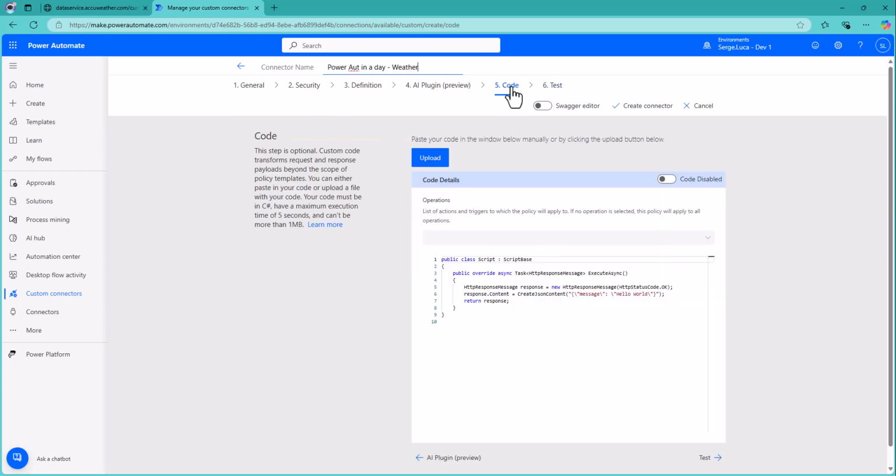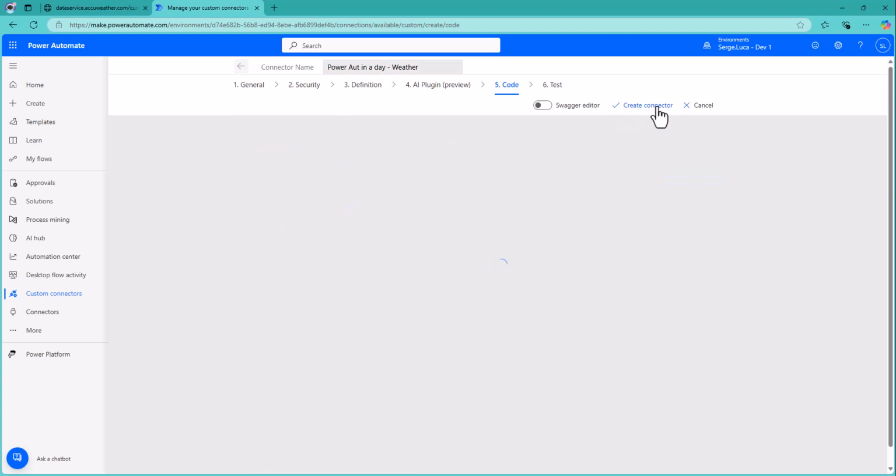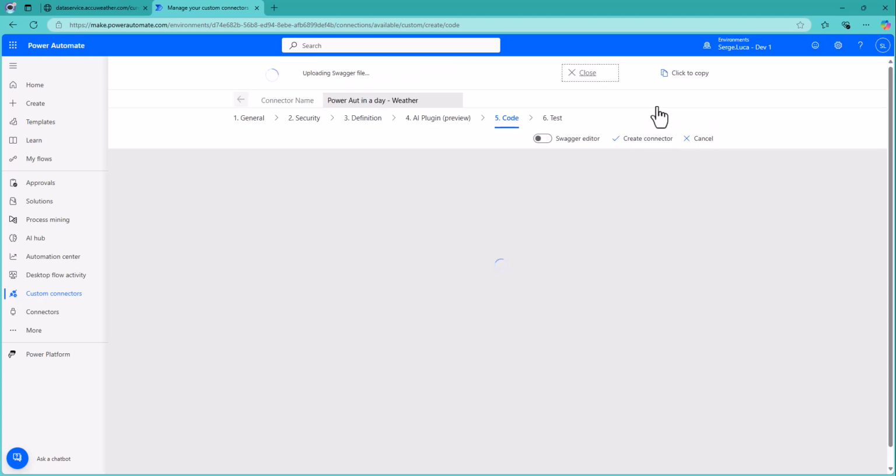And we can test the connector. But before testing, we have to create the connector. So we just need to click Create Connector, and then we can test. So create.